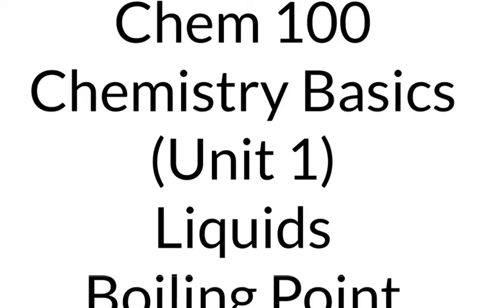Now that we've looked at the vapor pressure, we're going to use that vapor pressure to help us understand more about boiling points and the boiling points of liquids. The next physical property to look at for liquids is boiling point. The boiling point is the temperature at which the vapor pressure of a liquid is equal to the external pressure.